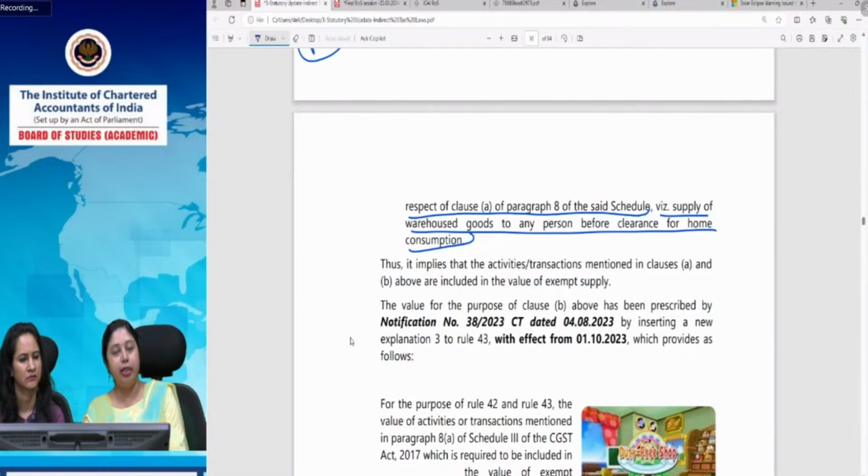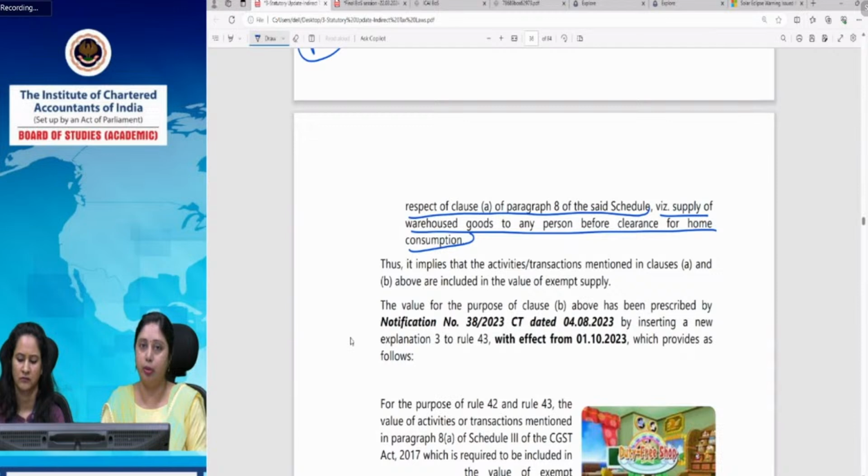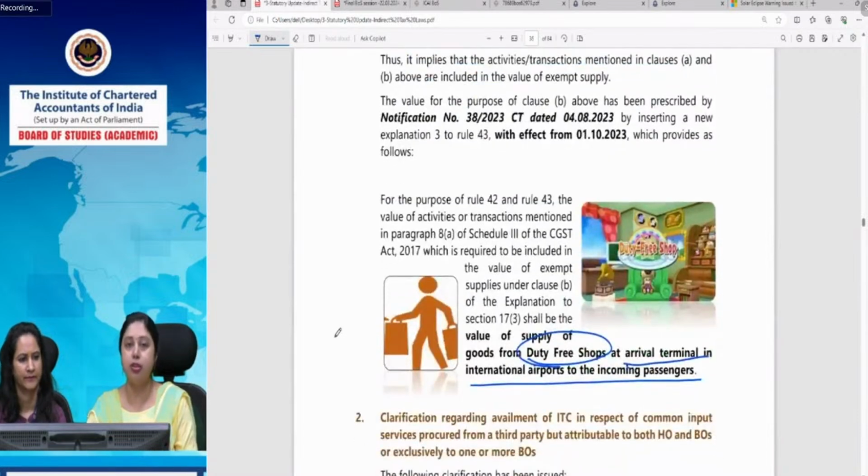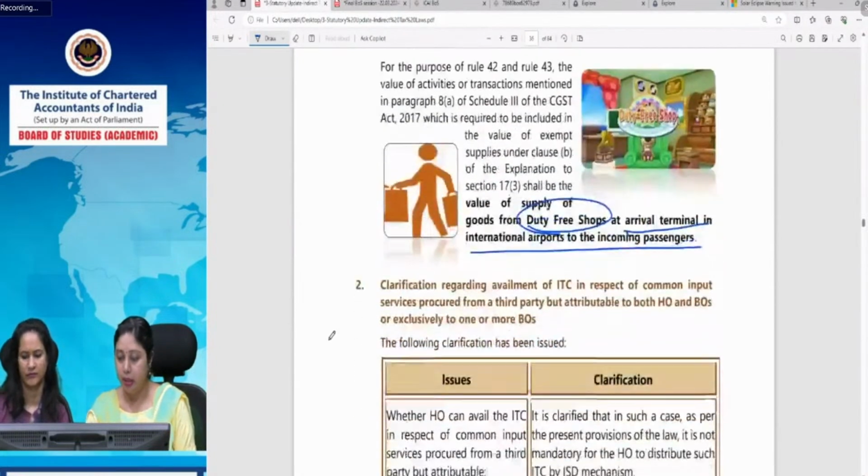And this is the value of such activities or transactions as may be prescribed in respect of para 8A. Para 8A provides goods which are there in warehouse and which have been sold before clearance for home consumption. But that has to be notified. That supply transaction has to be notified. Now, notified transaction is whatever goods are being sold by the duty-free shops to international tourists who are coming from outside India. Okay.